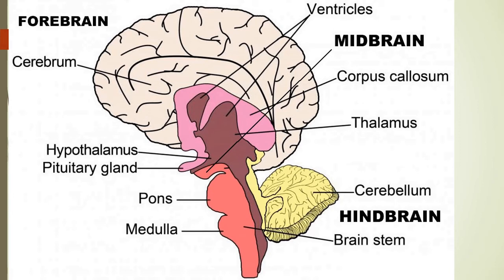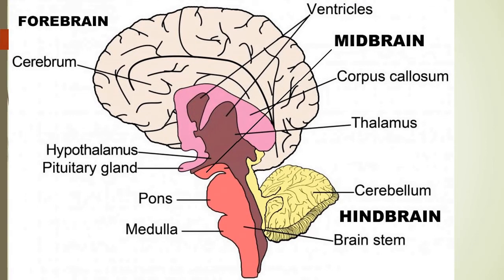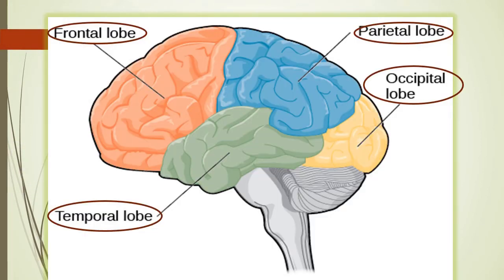Each and every part we need to go through. Ventricles are the cavities within the brain where CSF, cerebrospinal fluid, is present. Now I am going to say that this diagram is very important, practice it. Now I am going to replace this one.